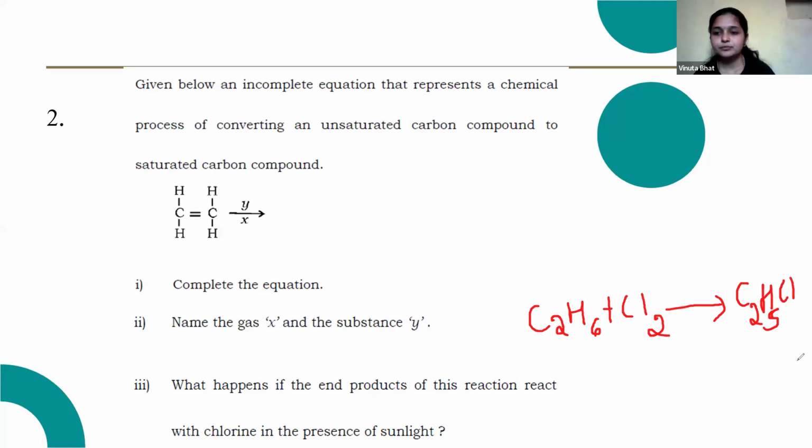Okay, here C2H6, when it reacts with the chlorine, chloroethane is formed. Chloroethane is the product formed when it is reacted in the presence of sunlight.